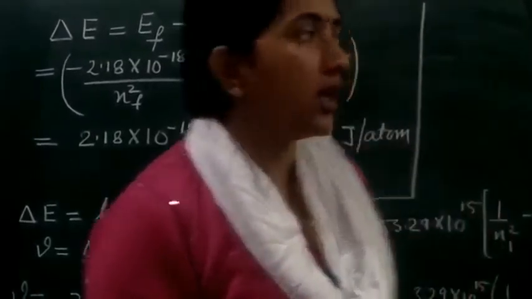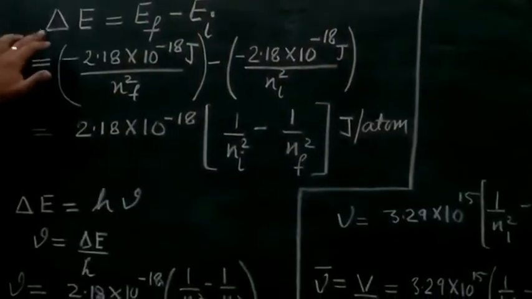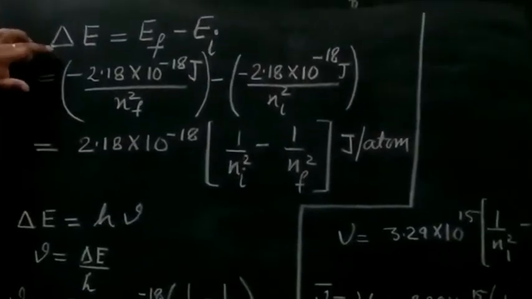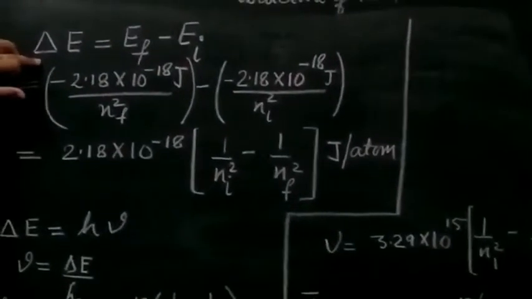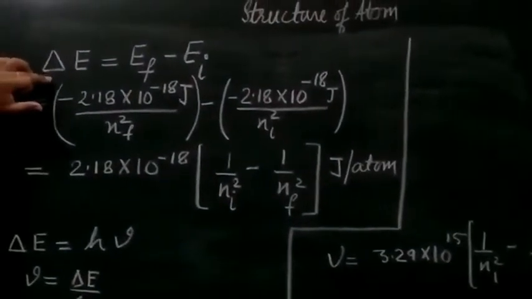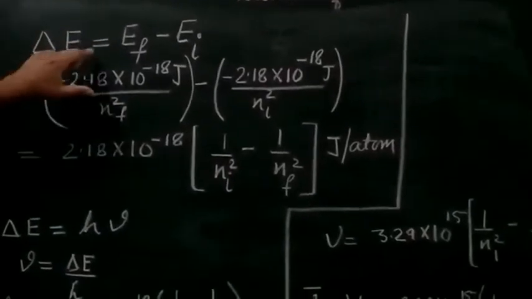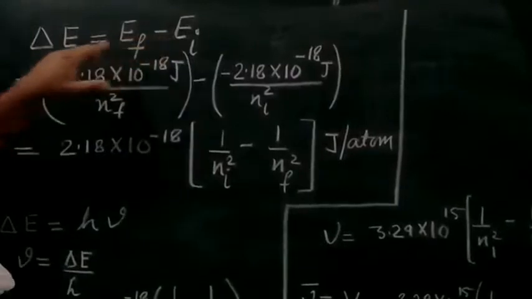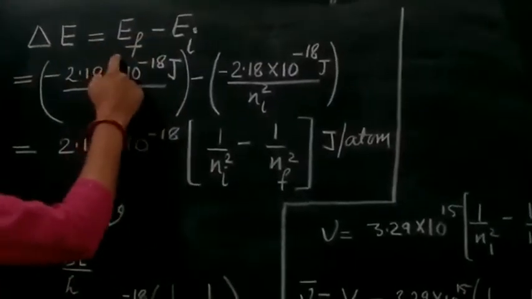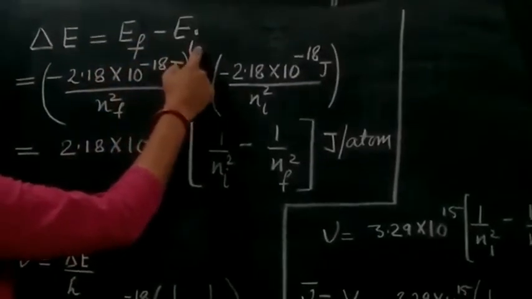Have a look here on the board: delta E is responsible for the transition from the initial state to the final state. The energy absorbed is delta E, that is Ef minus Ei, the energy associated with the final state minus that of the initial state.